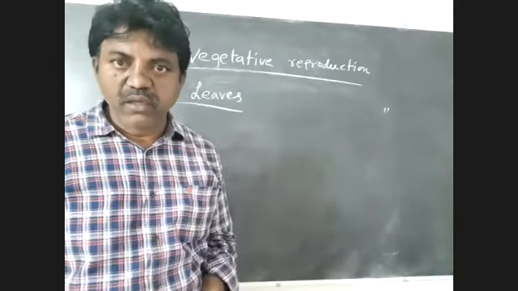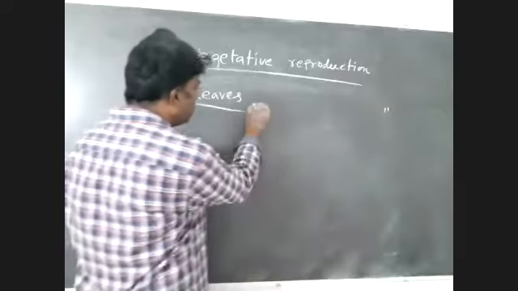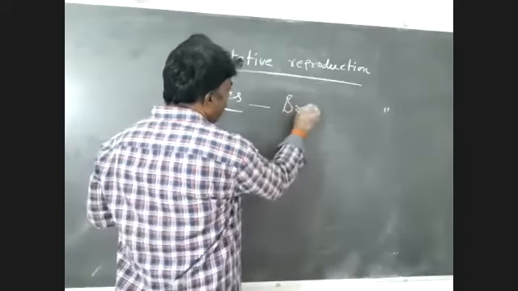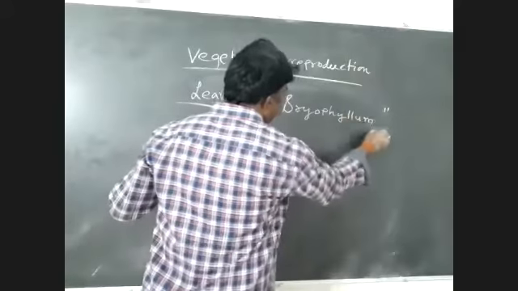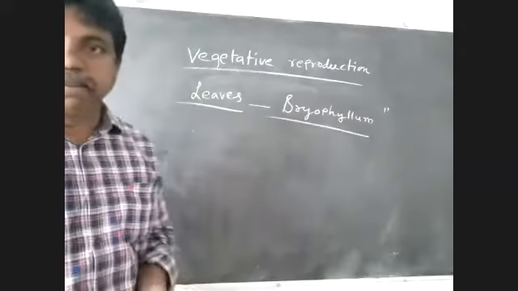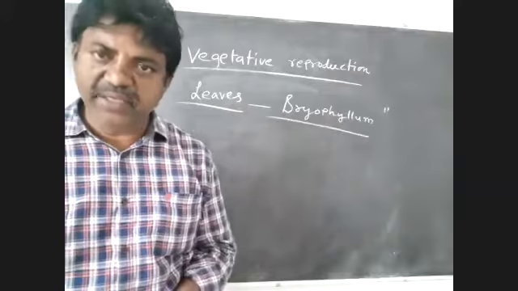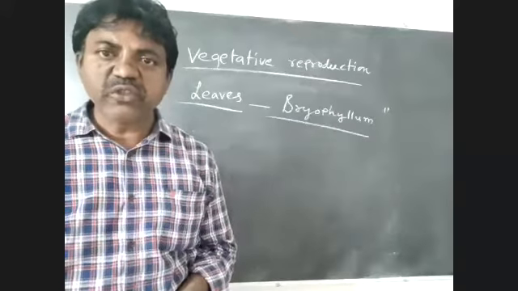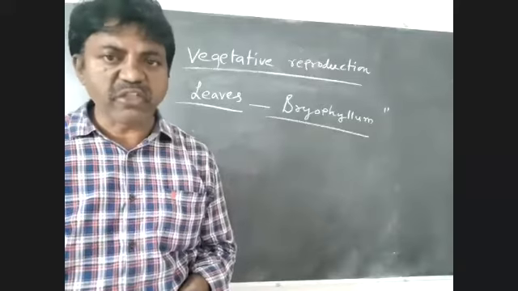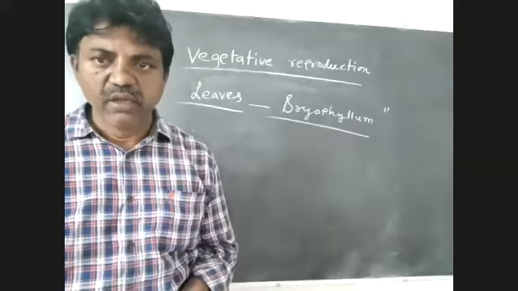The best example for this is Bryophyllum. It is an example plant in which leaves are involved in the process of vegetative reproduction.